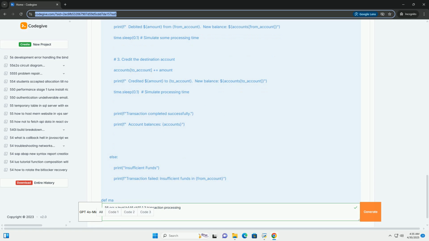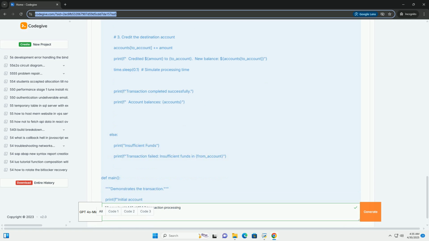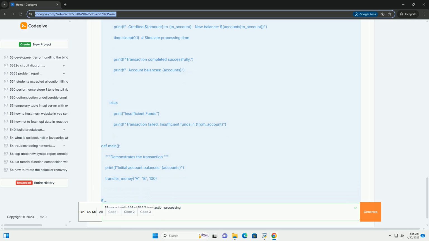A logical unit of work. Examples: transferring money from one bank account to another. Ordering items from an online store. Booking a flight and hotel together.